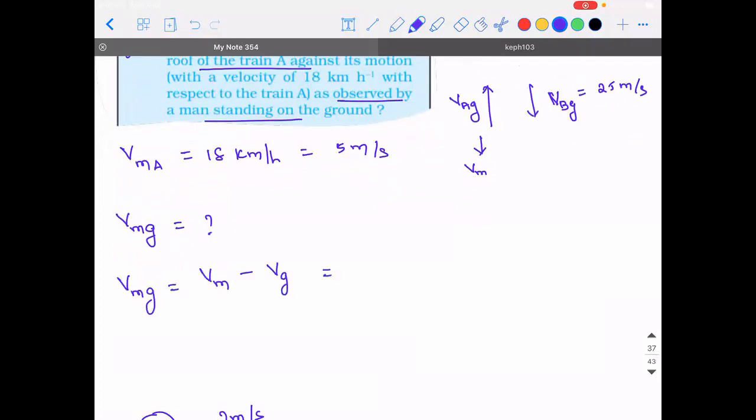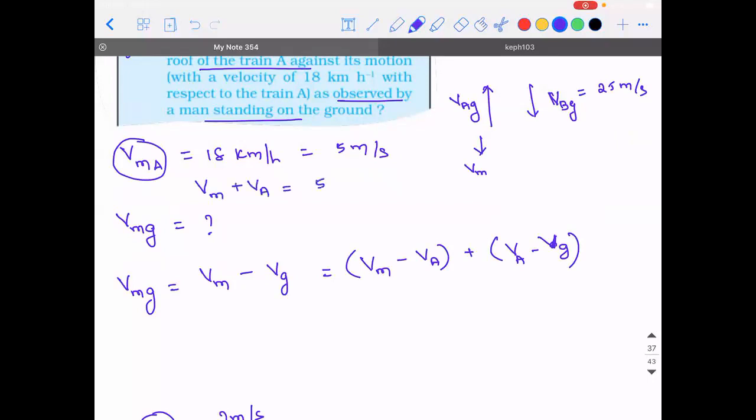Now, I will add A and subtract A. So velocity of monkey with respect to A plus velocity of A minus VG. Does this make sense, guys? I added VA, I subtracted VA. But this VMA is nothing but velocity of monkey. Is it not plus velocity of A, which is 5 meter per second?